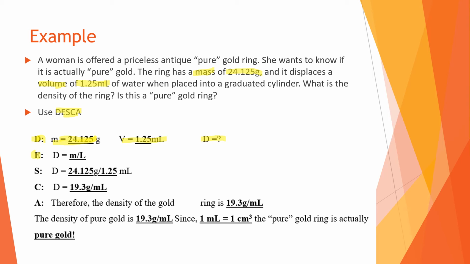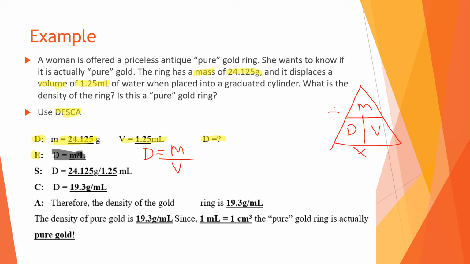So density for E, it's easier to see it this way. Density equals mass divided by volume. Okay, so keep in mind, this is your triangle, D, M, V. Okay, so remember, this line means division, this means multiplication. I'm actually just going to cover this up here. I don't want this to confuse you.